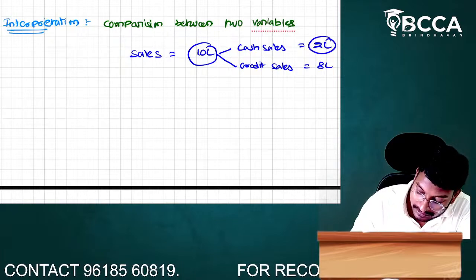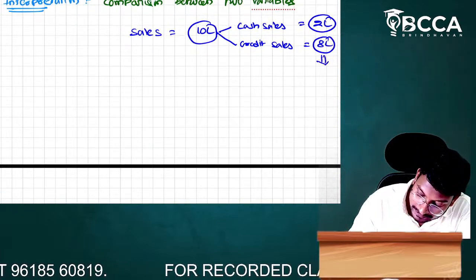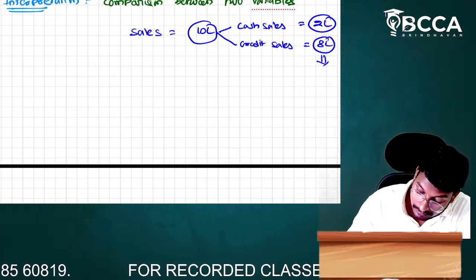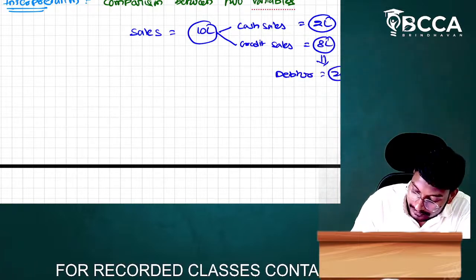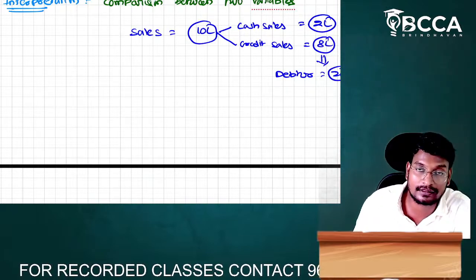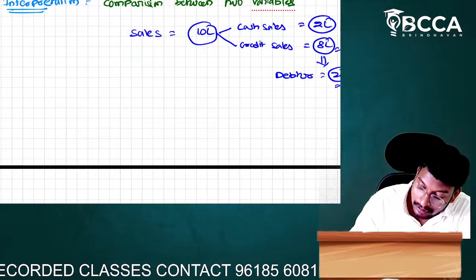Cash sales, how much? 2 lakhs. And credit sales is how much? 8 lakhs. In that 8 lakhs, at the end of the year, the debtor balance is 2 lakhs. In that 8 lakhs, the debtor balance is how much? 2 lakhs. That means by making the credit sales, we have not realized how much amount, sir?